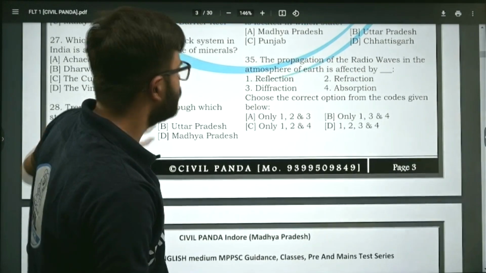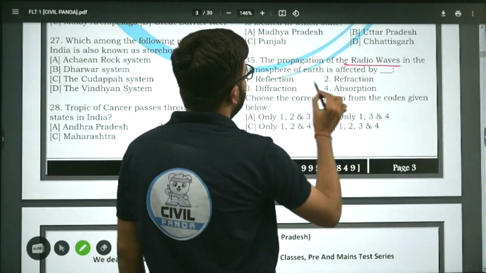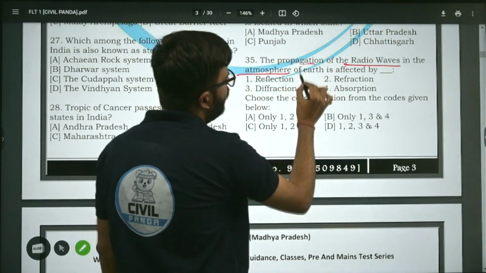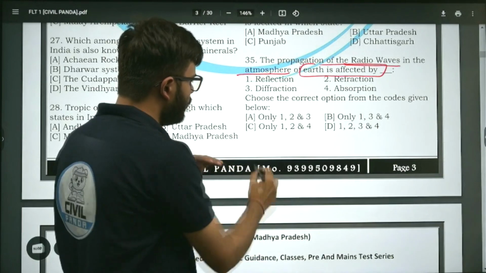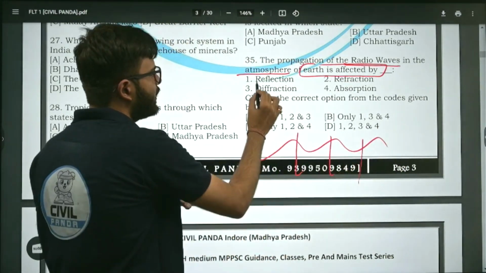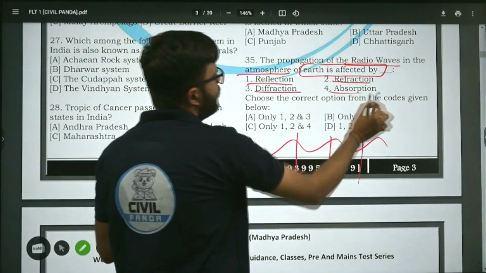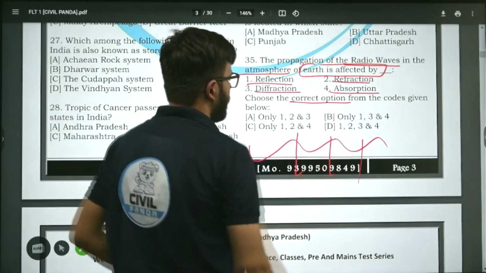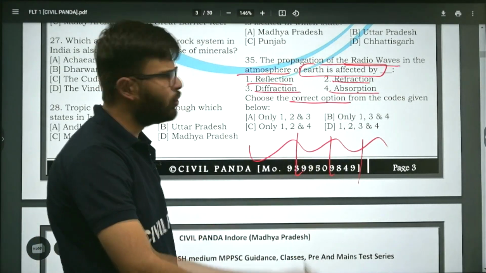The propagation of radio waves in the atmosphere of Earth is affected by what? Reflection, refraction, diffraction, absorption. Choose the correct option. Only 1, 2 and 3, absorption has no role.